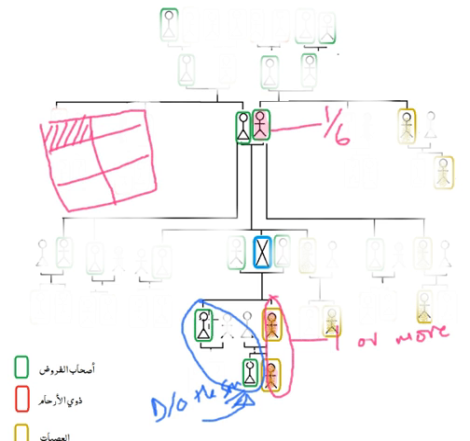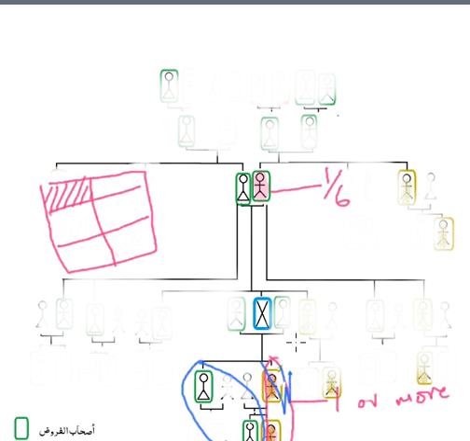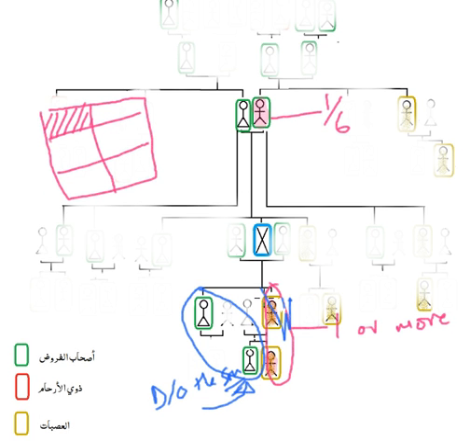So if the daughter exists or the granddaughter exists, and no male children exist, and only female, so either daughter or granddaughter, then the father will receive 1/6 plus the remainder.